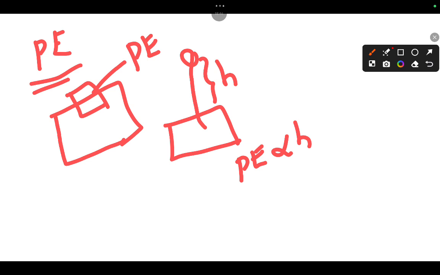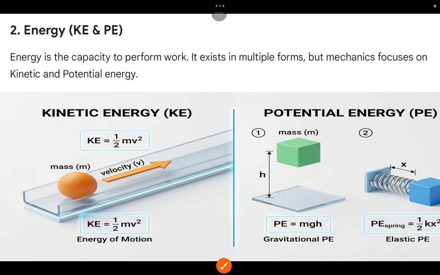So we can write P equal to mgh. This is gravitational potential energy. We also have elastic potential energy, like in a spring, and the water stored in a reservoir. You are sitting on a bench, or a book is placed on a table. These have some energy, and that is nothing but potential energy.